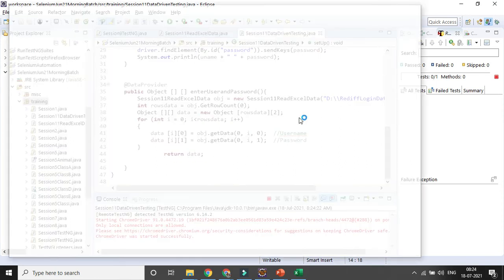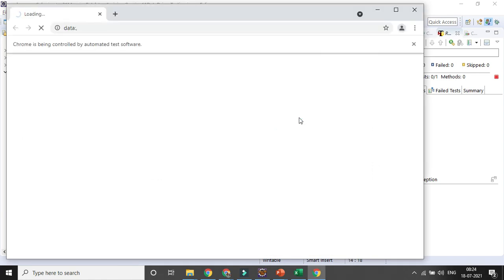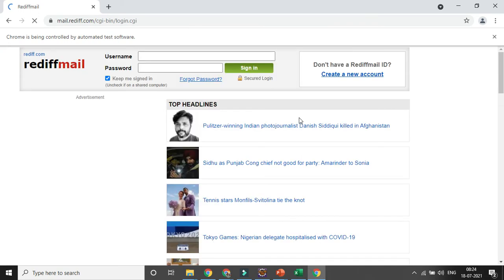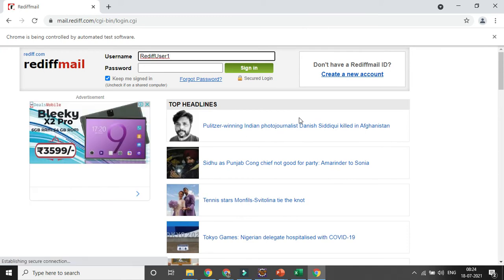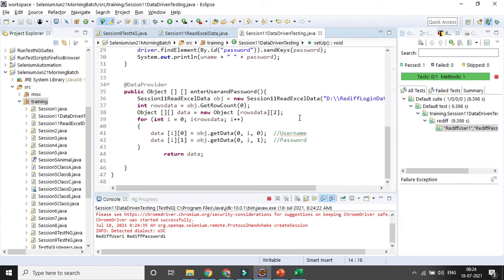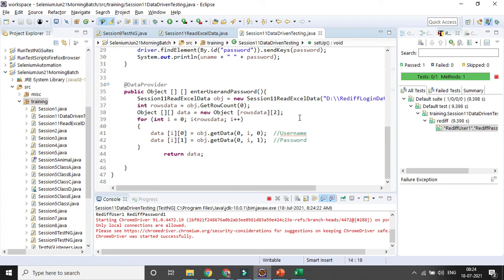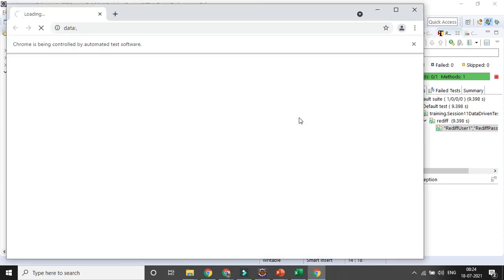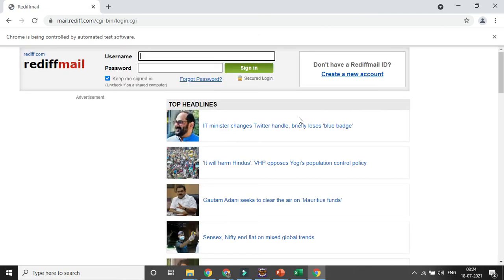So it is trying to launch the Chrome browser. It will open the Ready page, and it will go for 3 iterations. And we have used before method and after method. You can see ready user 1 and ready password 1 also will be entered. Okay, and it will close the browser. Again it will open the browser, again it will enter the second set, and the password also. After that, it will close the browser.